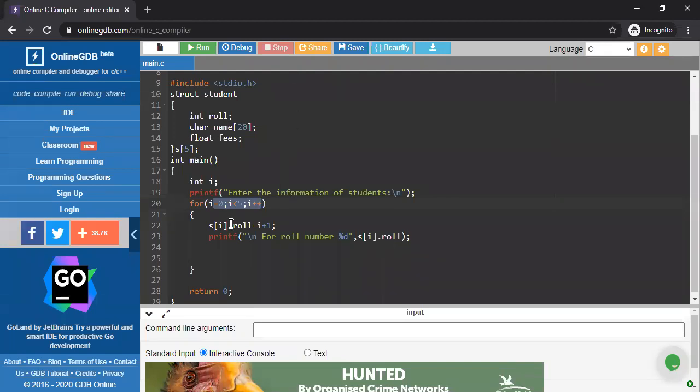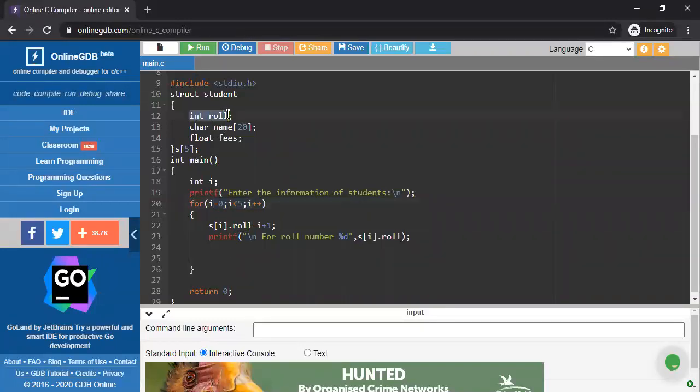Okay. So obviously the loop's lower index starts from 0. That's why I initialized it with 0. The condition is i less than 5 because I have 5 students. So indexing starts from 0 and ends with 4, a total of 5 times, and the increment is i++. Okay. So after that, I'm going to insert the roll number for student 1. How am I going to store this? That is s[i].roll.